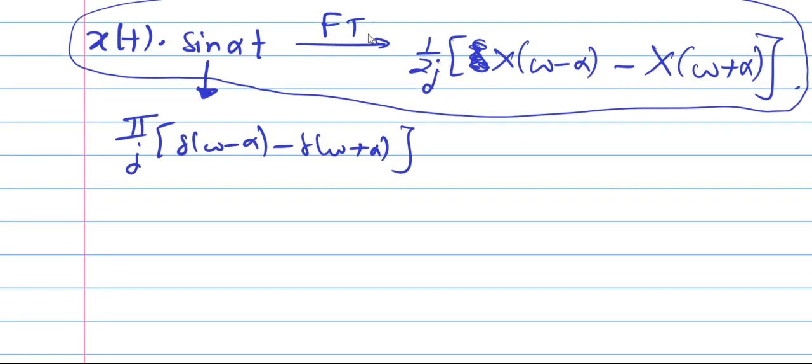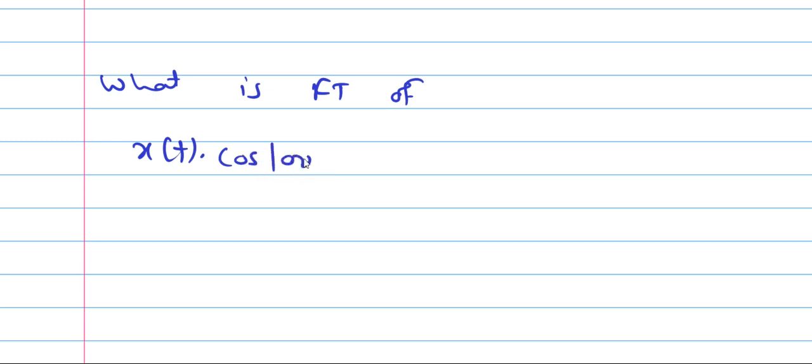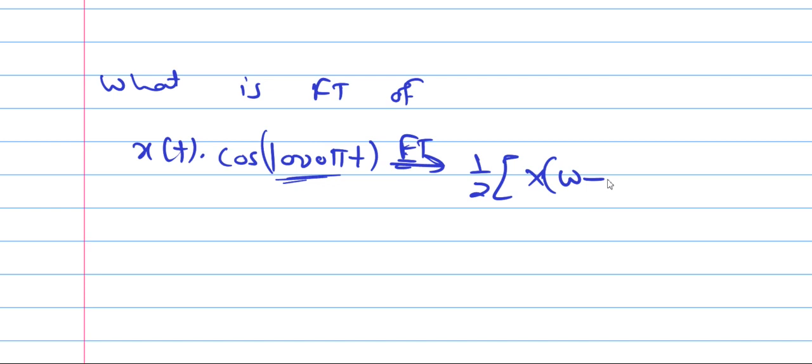Okay. So suppose if the question is like, what is Fourier transform of x of t into cos of 1000 pi t. So here alpha value is 1000. So answer is 1 by 2 x of omega minus 1000 pi plus x of omega plus 1000 pi.